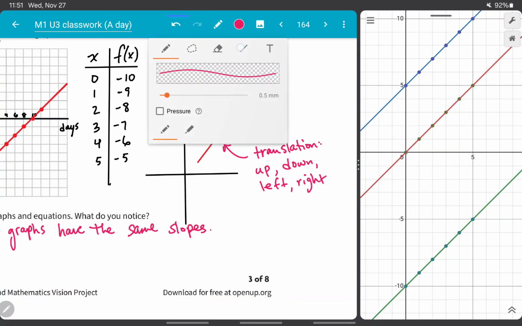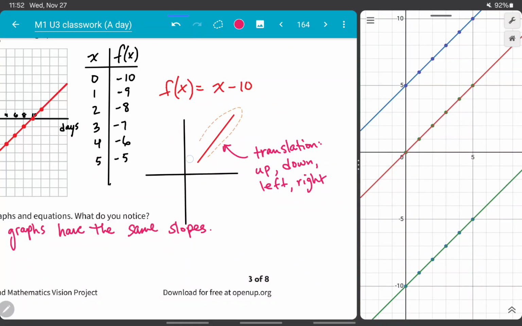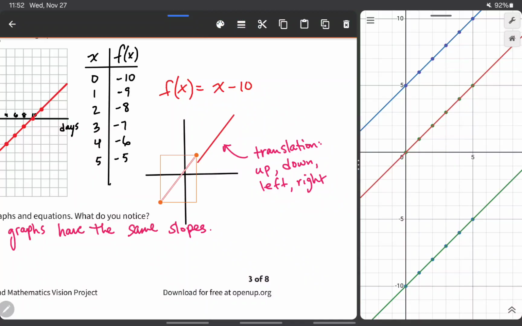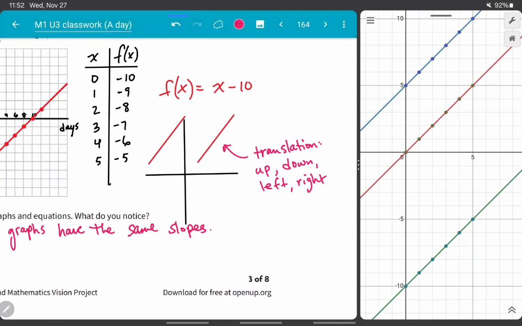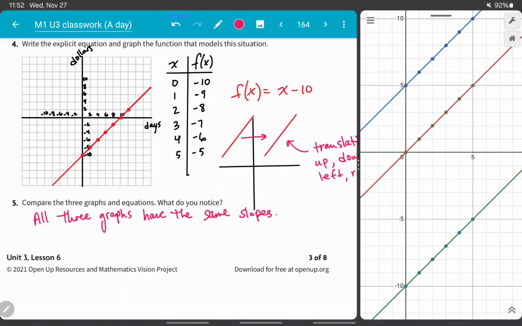So I'm going to draw this. Actually, I'm going to grab this, like that. That's a translation. So all of them are translations of each other.